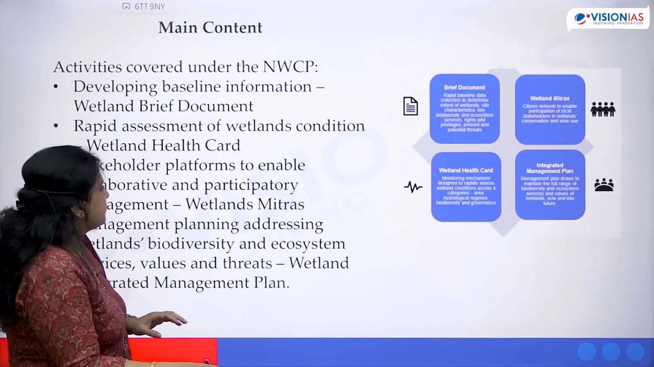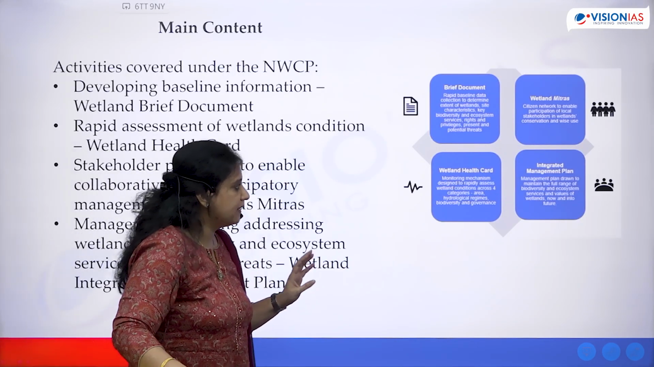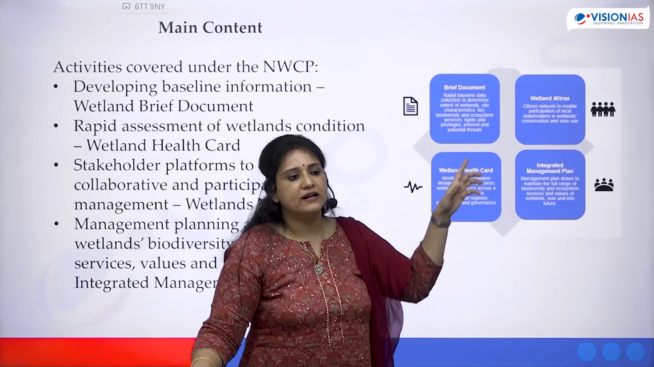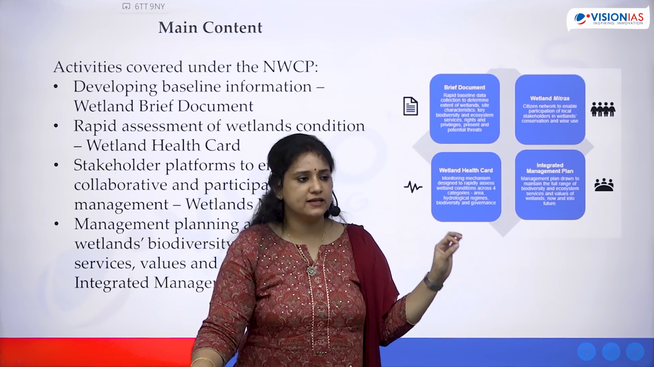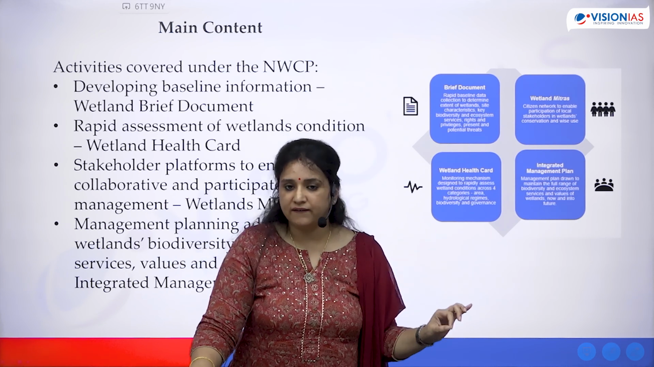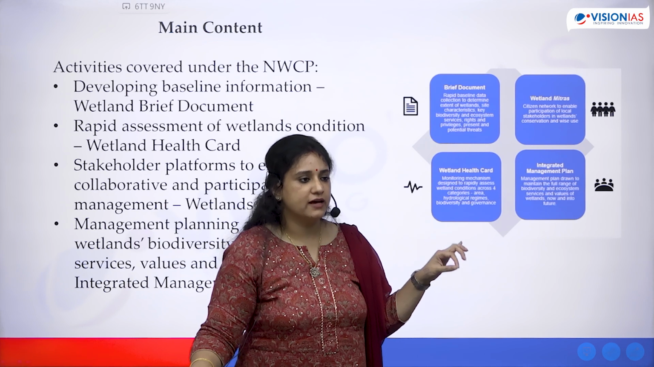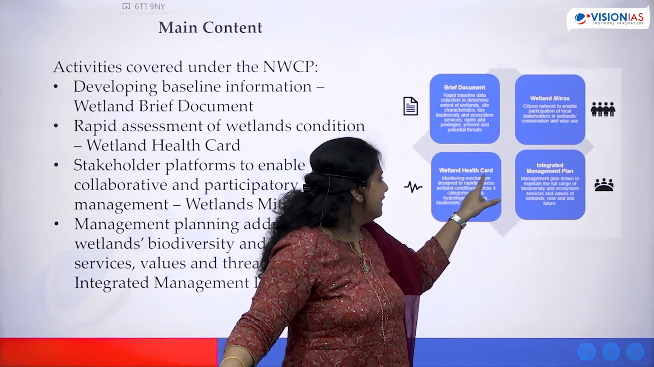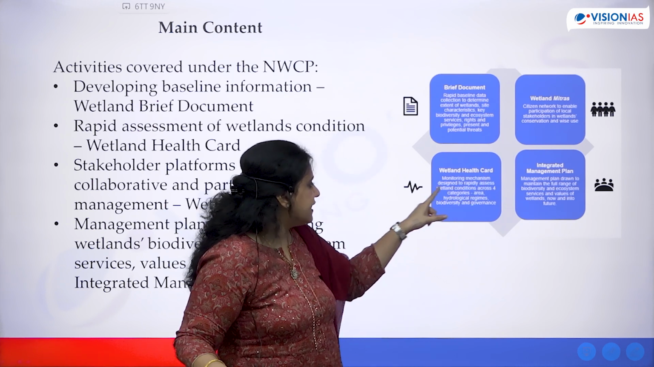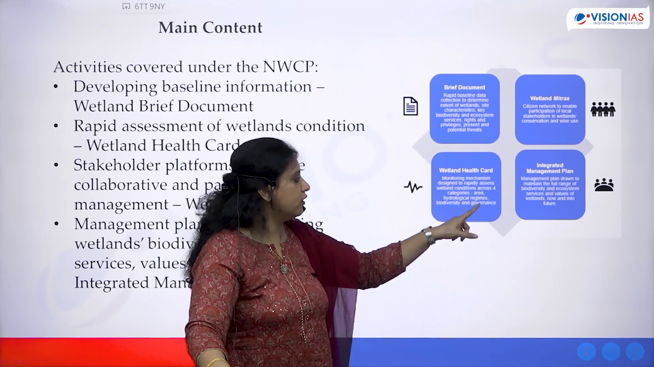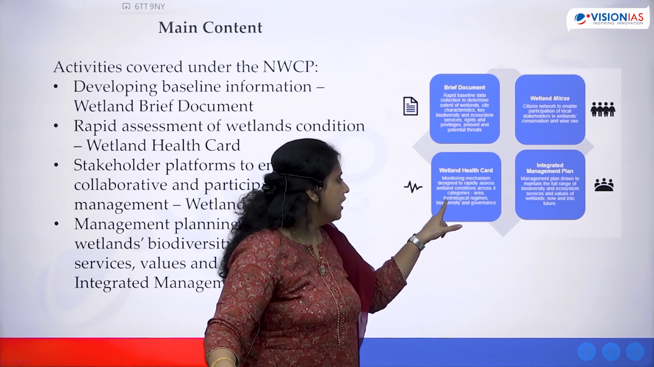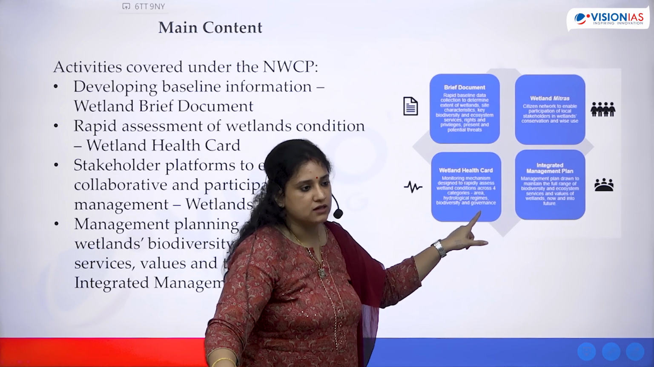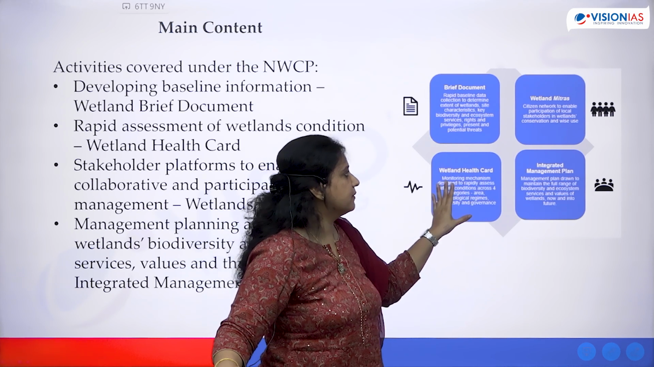Okay, under this program the government seeks to do basically 4 things. One is create a brief document for rapid baseline data, मतलब एक जल्दी से assessment कि इंडिया में कहाँ कहाँ wetlands हैं, you know, what is their size, what is their status. Then you talk about wetland health card. You are assessing their conditions across 4 area categories, that is area, hydrological regime, biodiversity and governance. So एक wetland health card बनता है.